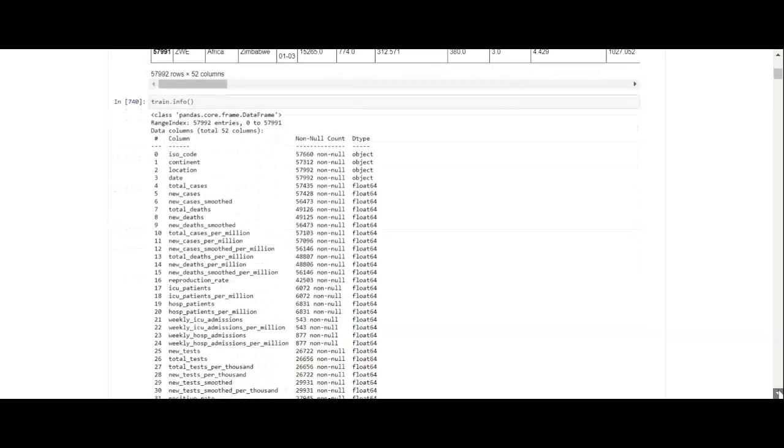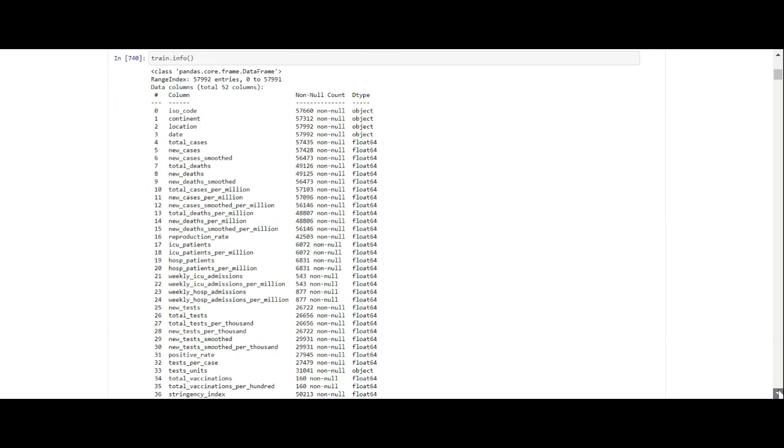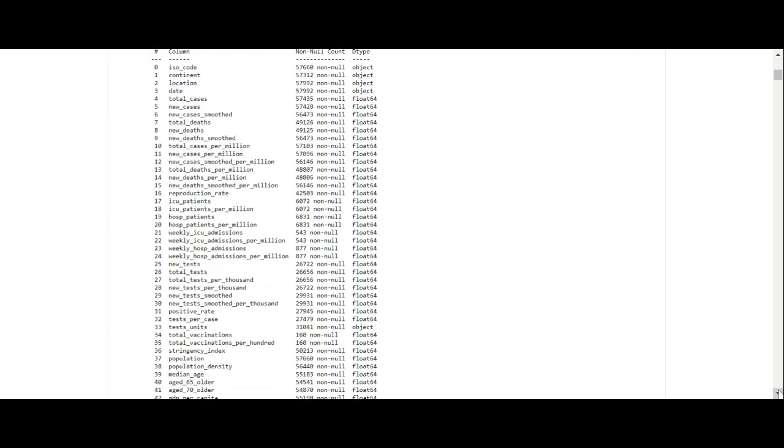So we go through, we look at the info. The info says we've got mostly floats and a few objects, which is good because floats are numeric, and numeric columns are easier to work with than object columns, because object columns, you either have to drop them or convert them to numeric.